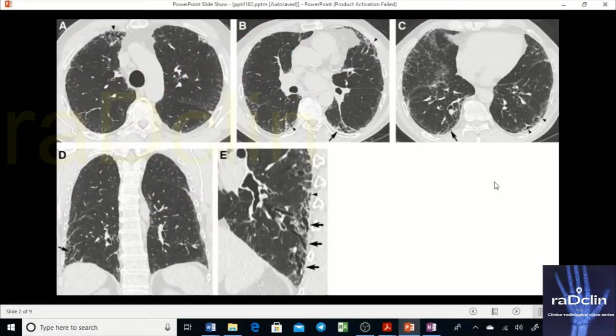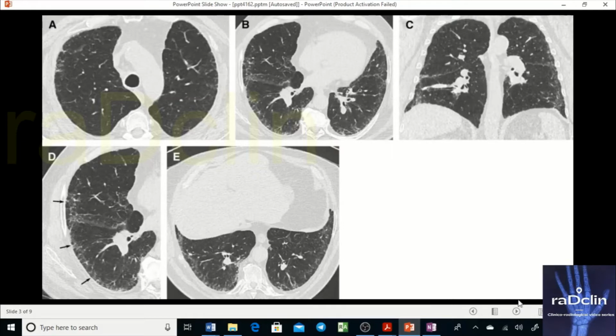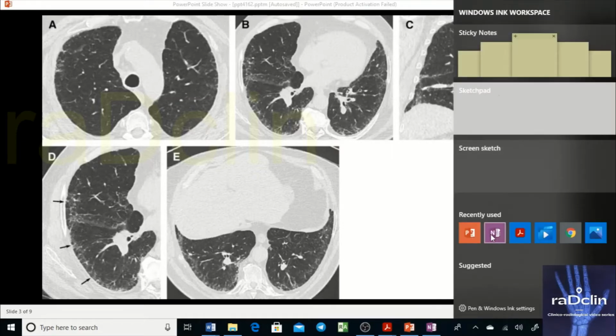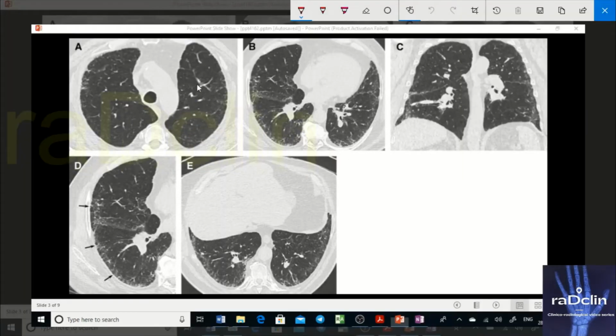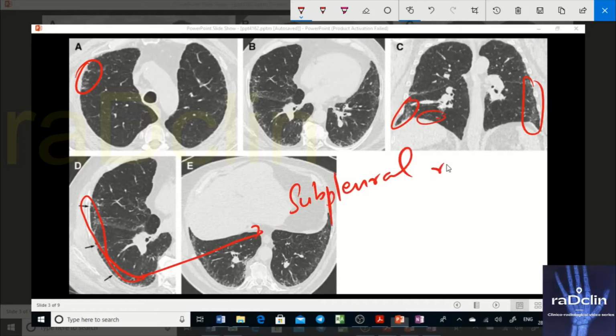Now look at the third case. In the third case, you can clearly see the lungs look fine in the upper part, slight subpleural reticulations here also, but the base is affected. Subpleural areas are affected. Typical subpleural reticulations are present. Okay, so distribution, there is an apicobasal gradient.